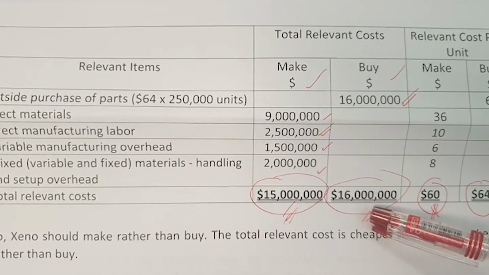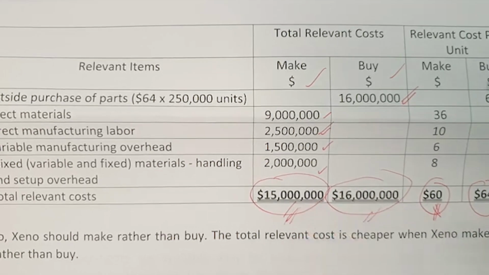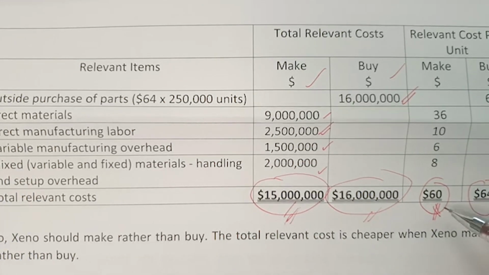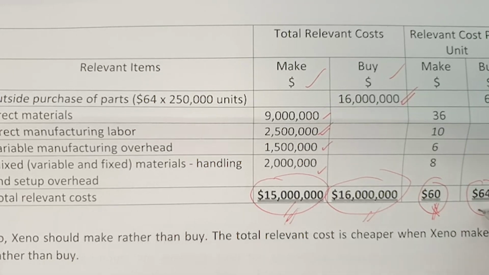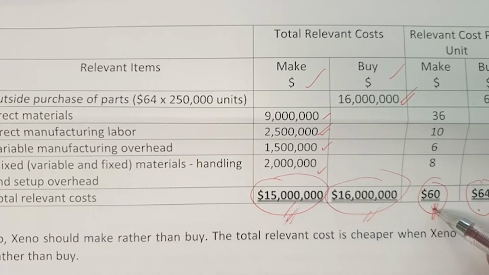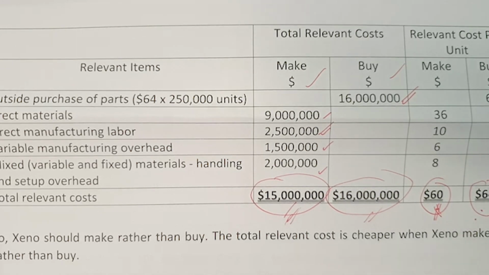It is higher if we buy rather than make. If we make, the total relevant cost per unit is $61, while if we buy, it is $64. So in this instance, Zeno should make rather than buy, because it is cheaper for Zeno to make than to buy from Bobo.